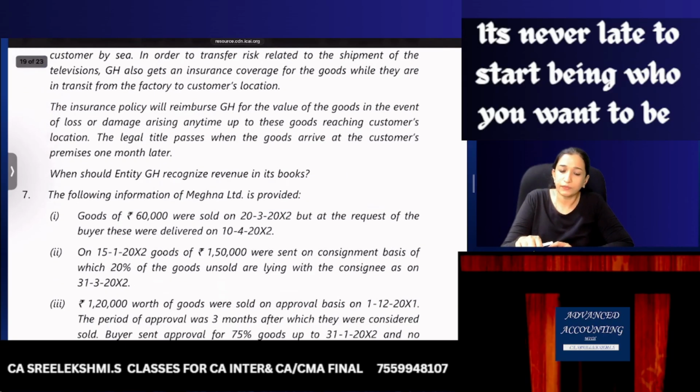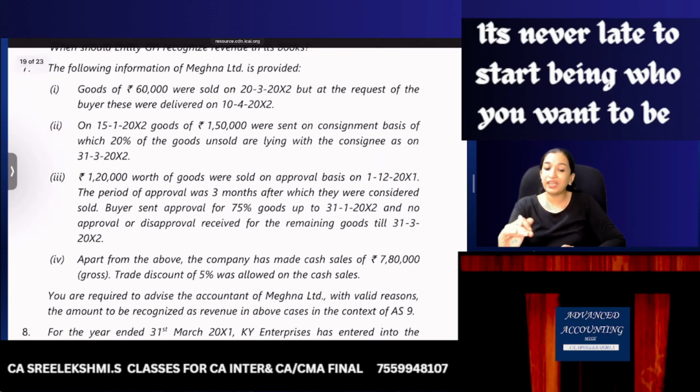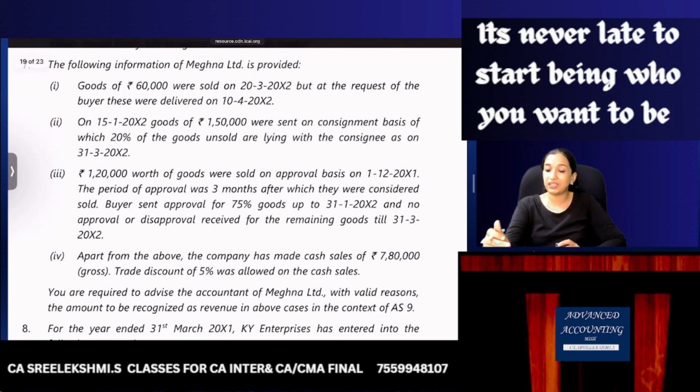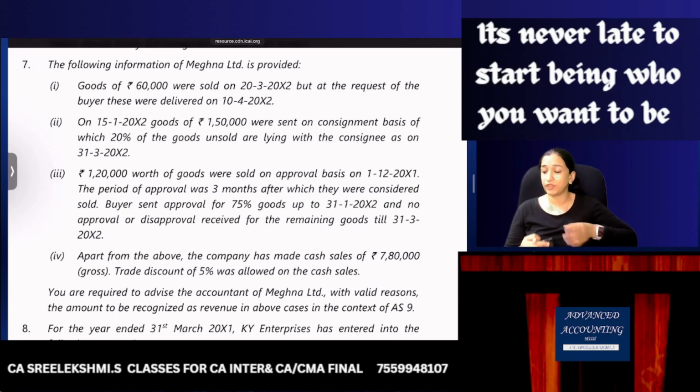Okay, fine. The following information of Meghna Limited is provided. Goods of 60,000 were sold on 20th March, but at the request of the buyer these were delivered on 10th April. Revenue will be recognized on 20th March. On 15th January, goods of 1,50,000 were sent on consignment basis, of which 20% of goods unsold are lying with the consignee. So 1,50,000 into 80%, revenue can be recognized 1,20,000.